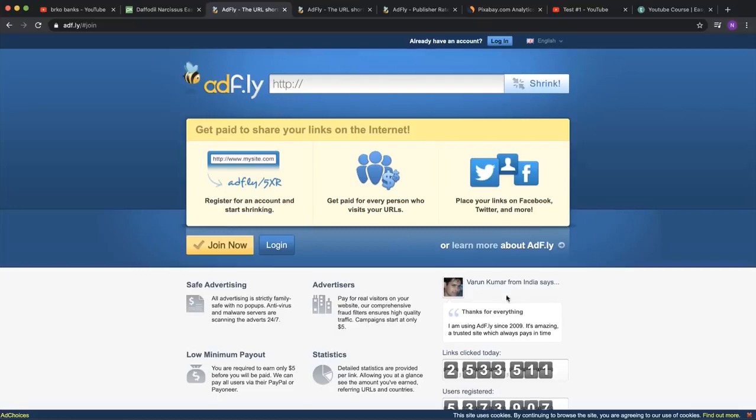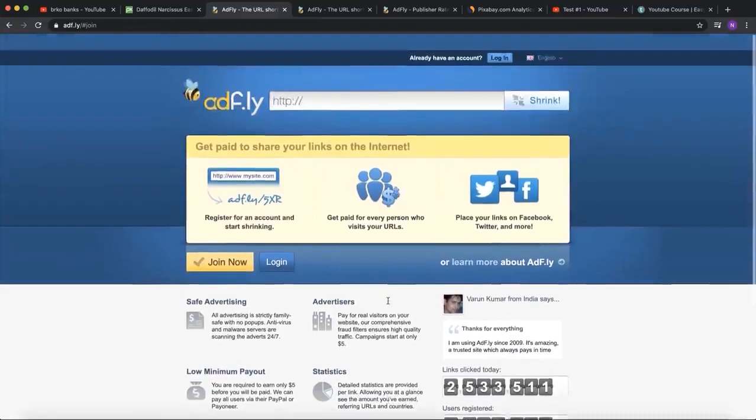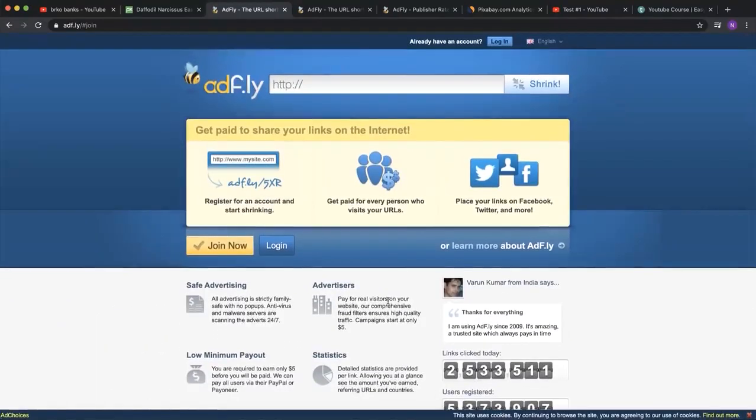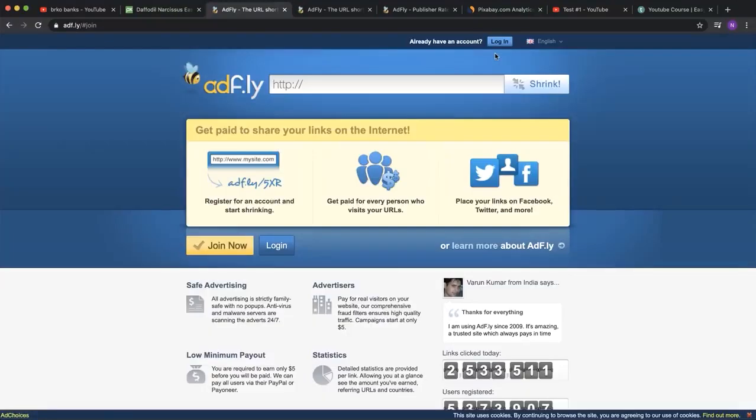this method. You don't need to pay anything to create this AdFly account, just click right here on Join Now and make sure to enter everything correctly. When you click on the sign up button, you have created your AdFly account. When you log in, you'll see a page that looks like this. And what we need to do now is take the link where we have downloaded this video,